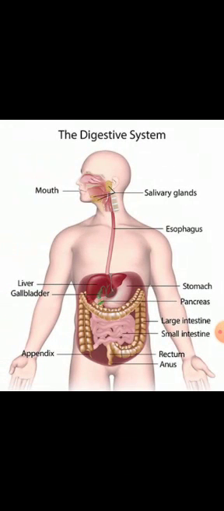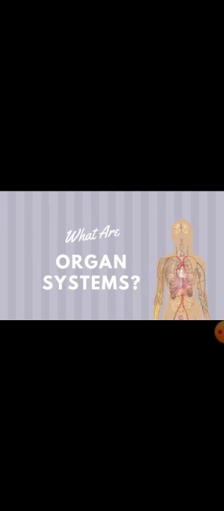For example, if we take the example of digestive system, we can see that it is composed of various organs like mouth, esophagus, stomach, pancreas, liver, gallbladder. All these are organs, and when these organs combine together to perform digestion, a particular job, they form a system, that is a digestive system.